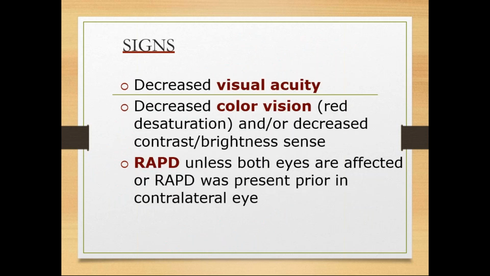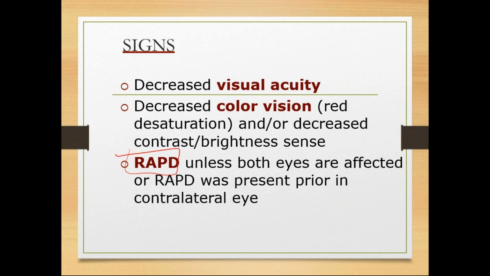Okay. So what are the signs you see in the patient? There will be decreased visual acuity, decreased color vision, and RAPD. I told you, in any optic neuropathy, there will be RAPD. RAPD means relative afferent pupillary defect. I told you in the morning, if you shine a torch in the eyeball, instead of constricting, the pupil gets dilated, right? So there will be RAPD.